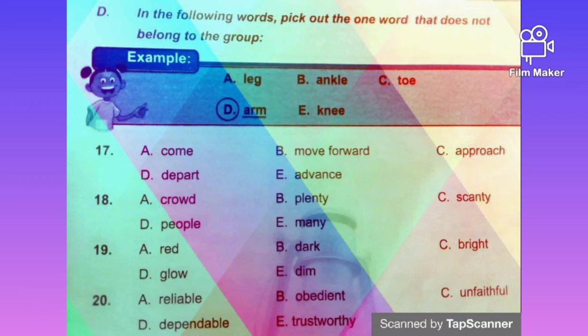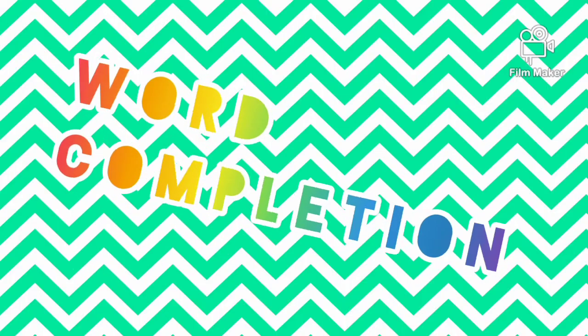But when we have scanty, it means it's few. So scanty is the odd word amongst the others. Do you understand that now? Okay, so I know you'll be able to answer number 19 and number 20. All right, let's go over to the next slide.